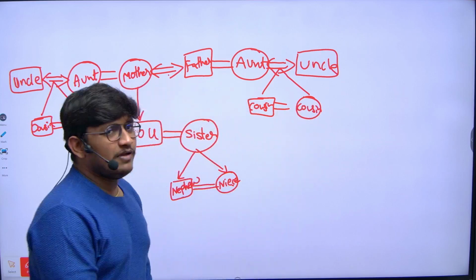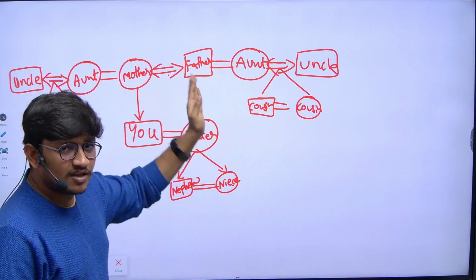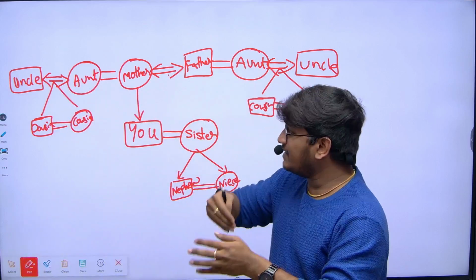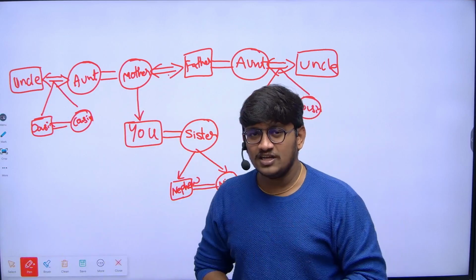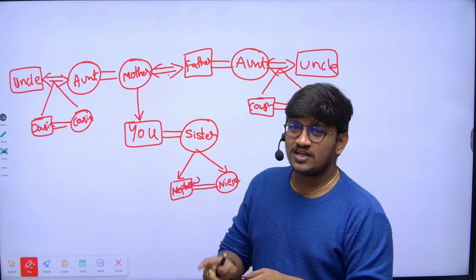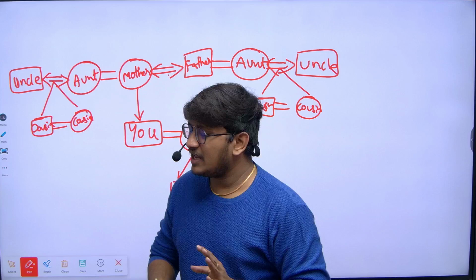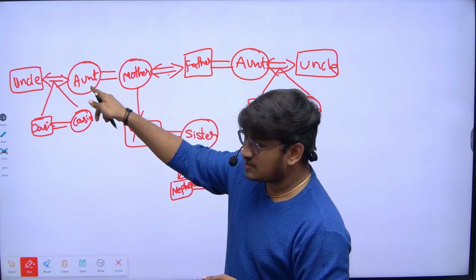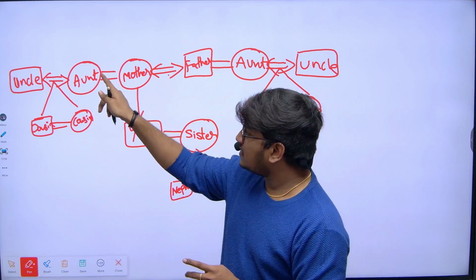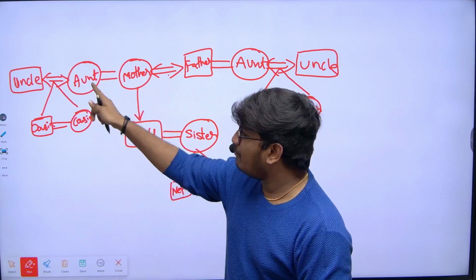Students might have a doubt, sir, here aunt has two different cases, either from the father side relation or the mother side relation. Instead of getting confused, just remember one point. When you are talking about a relation related to your mother, we call it maternal relation, and the father side relation is paternal relation. Mother's sister is aunt, father's sister is also aunt. So my aunt from the mother side relation we call maternal aunt.